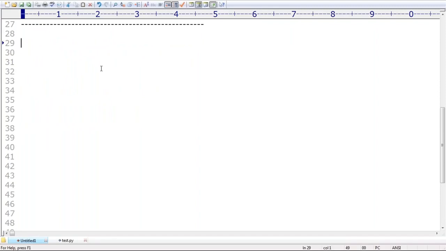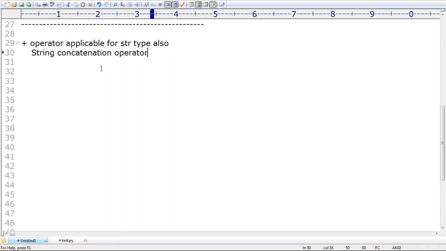Next, one more small thing I have to explain. The plus operator means what? The arithmetic addition operator, correct? The plus operator is applicable for str type also. Remember this. In that case, it is considered the string concatenation operator. In Java also, we can happily use the plus operator for strings, no problem at all.